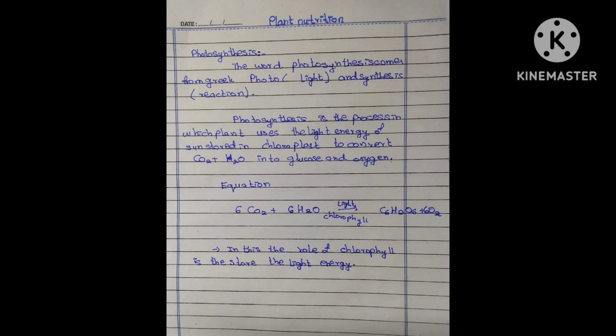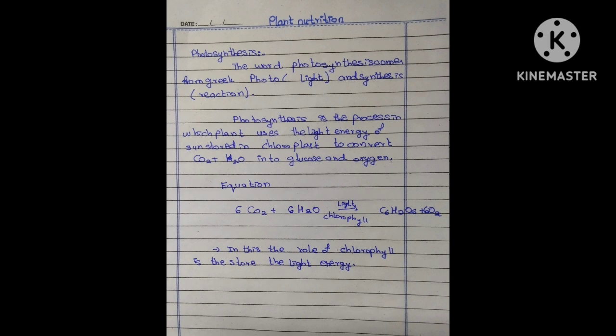This is basically the process by which plants make their food by themselves. It's an ability given to the plants by God, and it's not in the mammals. So it's an ability by which plants can make their food in the form of glucose on their own. The plants use the light energy from the sun, which is stored in the chloroplast, to convert the inorganic carbon dioxide and water into organic glucose and inorganic oxygen.